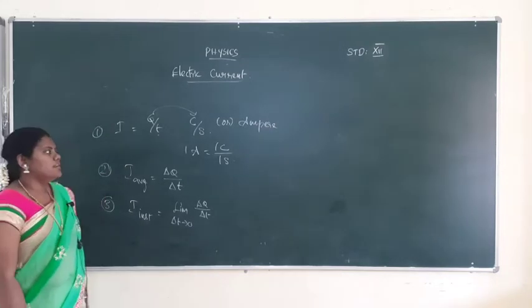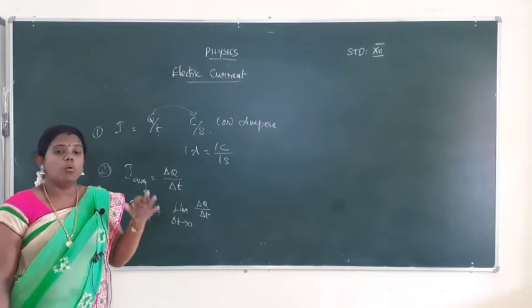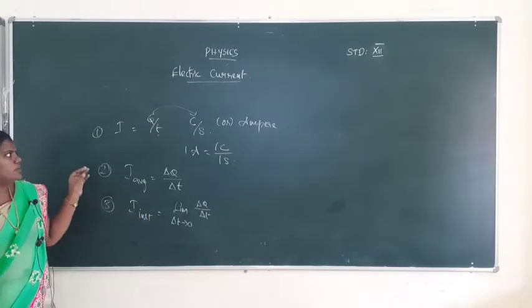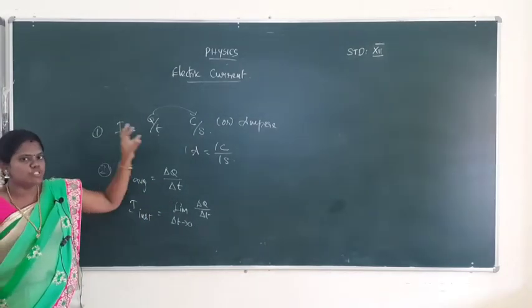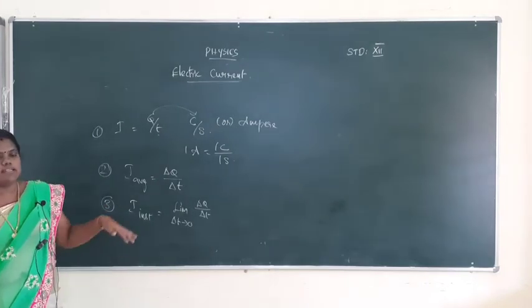Okay, then, what is current, what is electricity, what is potential difference, how current flows from high to low, what is the formula for current, what is the unit of current, what is average current, what is instantaneous current, all are discussed.